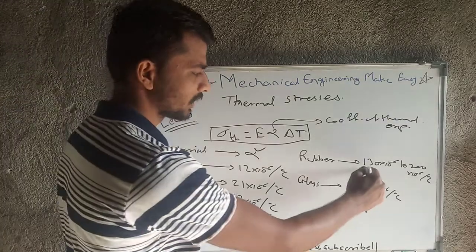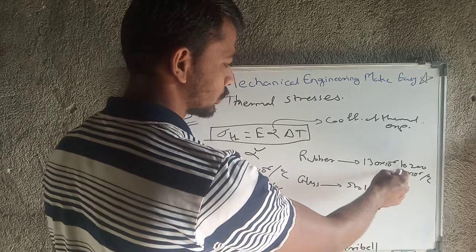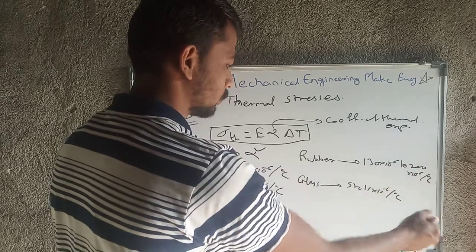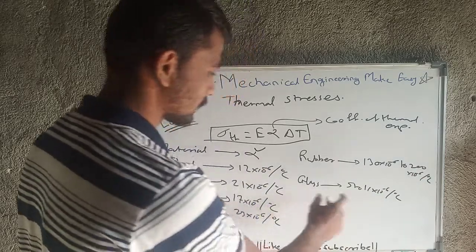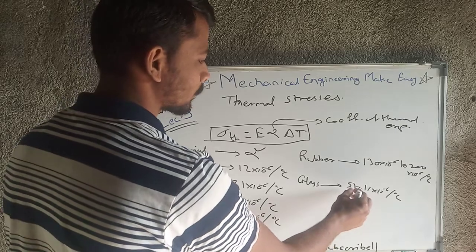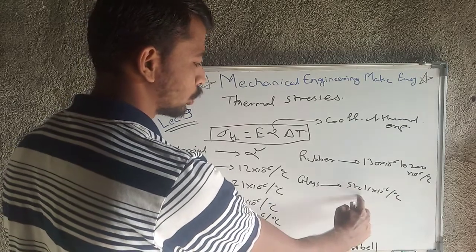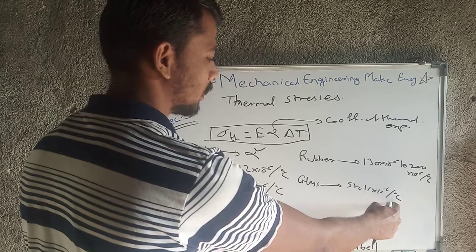For rubber it is 130 into 10 raised to minus 6 to 200 into 10 raised to minus 6 per degree Celsius. Again, glass also has a range, which is 5 into 10 raised to minus 6 to 11 into 10 raised to minus 6 per degree Celsius.